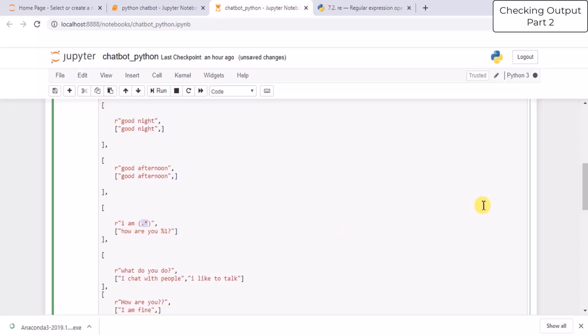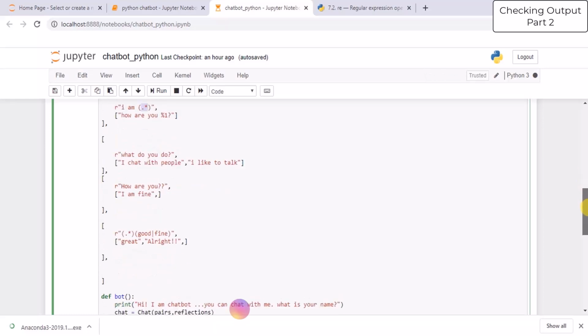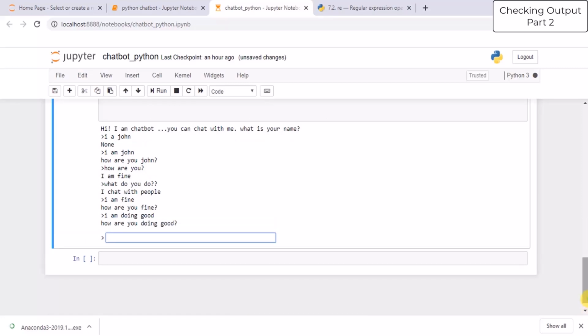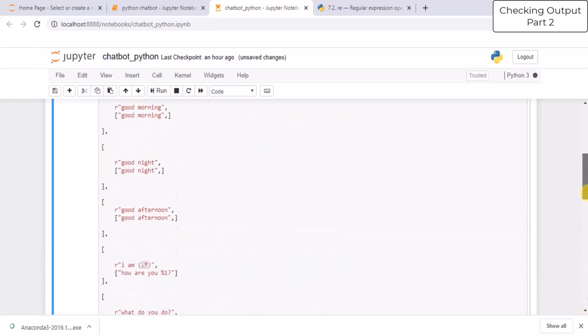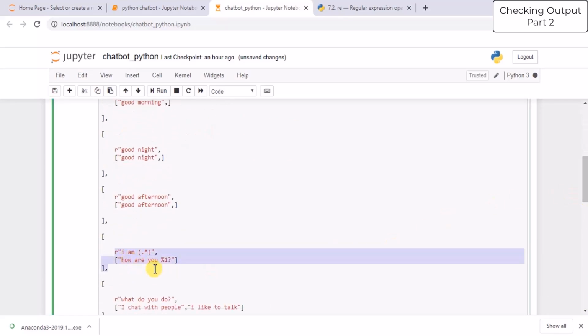So you have to tune your model accordingly. So this is the basic chatbot. So I'm not going to show you how to tune it and all because that will be in the advanced part. Now let's try some more. I am doing good. How are you doing good? See what we got. Again, this is triggered. Now instead of writing star, let's try plus. I just want to see if there is some changes or not.